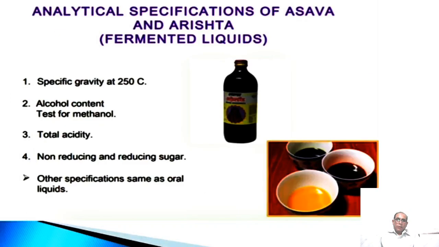Then for spirituous preparations, means asava and arishta, the specific gravity at 25 degrees centigrade, then alcohol content, test for methanol, total acidity, then test for reducing and non-reducing sugar, and other specifications which we have seen in the previous slide for liquid oral syrups and others.